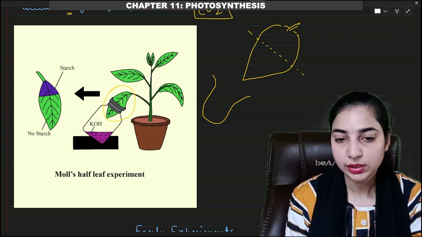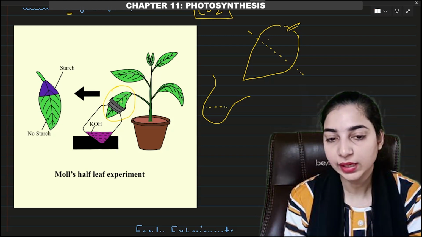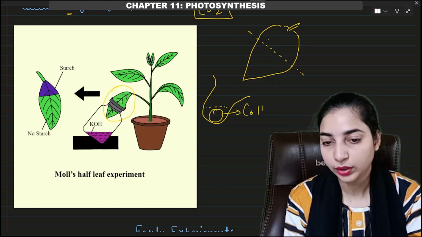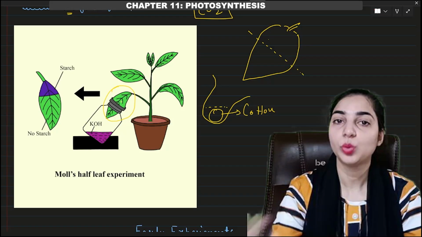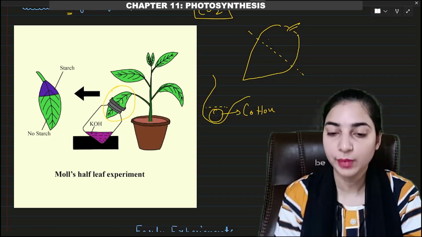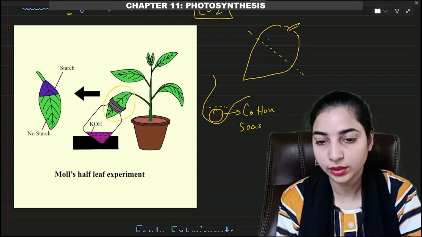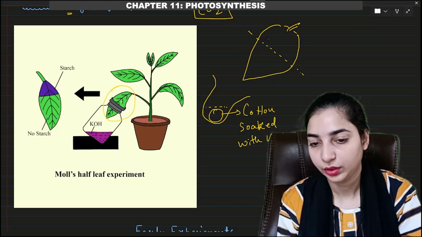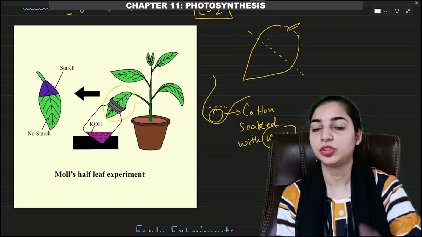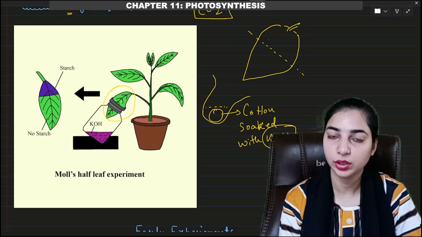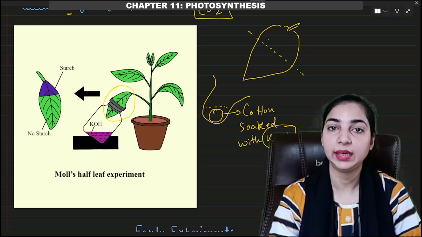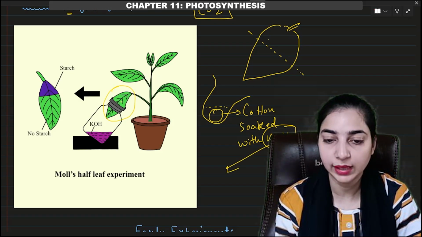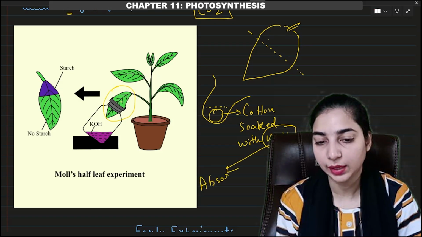And what is the importance of this bottle? In this bottle, we have kept a cotton that is soaked with potassium hydroxide. Now, what will happen when potassium hydroxide is present inside the bottle? We know that potassium hydroxide absorbs carbon dioxide. So this potassium hydroxide will absorb the carbon dioxide.